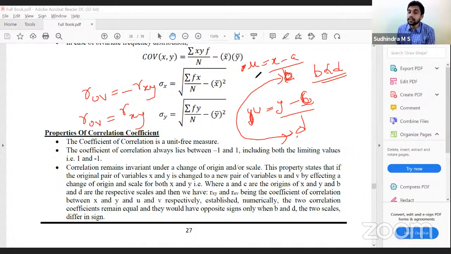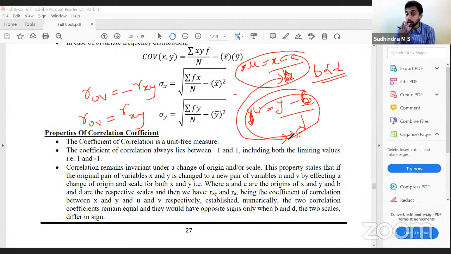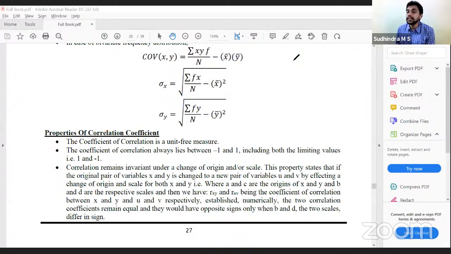How do you calculate B and D? The equation that they have given, we have to convert it into this form so that we get B and D values. Then check whether B and D are of the same signs or of different signs. If they are of the same signs, then the same value would be the correlation. If they are of different signs, then the correlation would be the opposite sign. Clear with this?